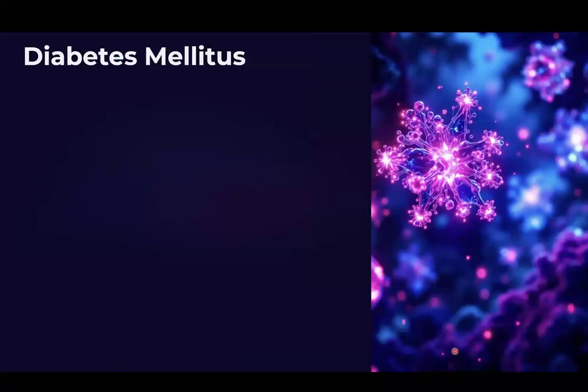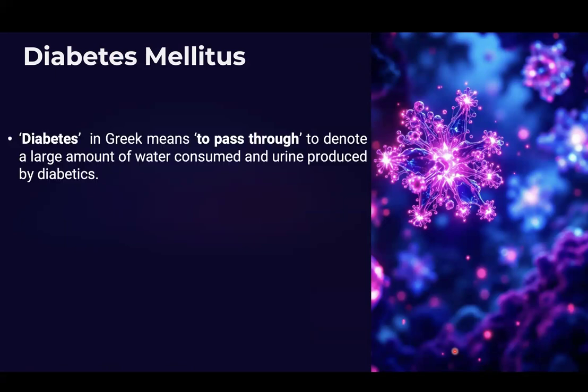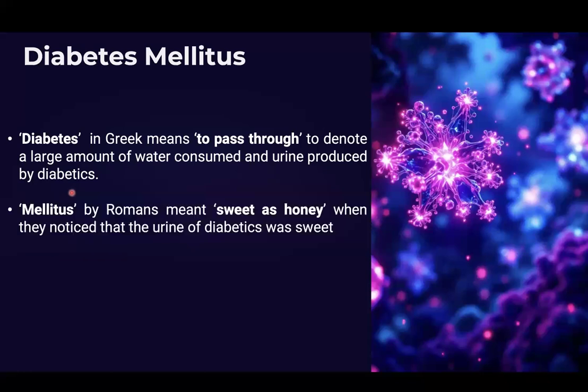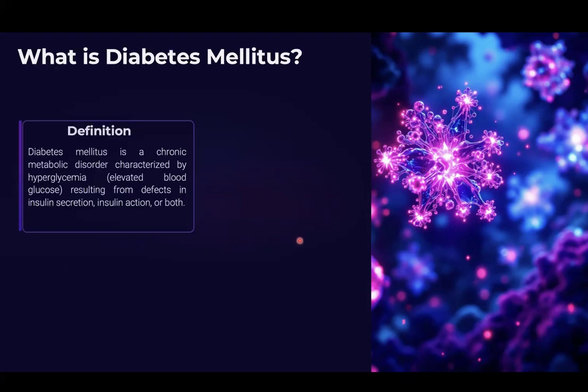If you look at the origin of diabetes, the word diabetes is derived from a Greek word that means to pass through. It was used to denote a large amount of water consumed and urine produced by people suffering from diabetes in olden days. Mellitus was the word coined by Romans, meaning sweet as honey, when they noticed that the urine of diabetic patients was sweet.